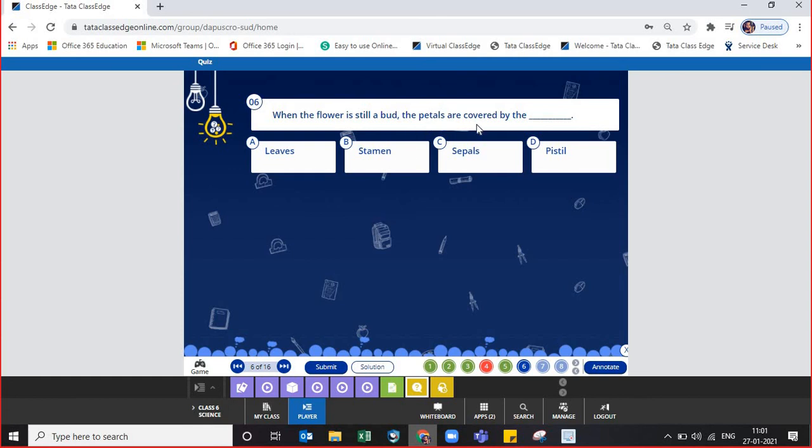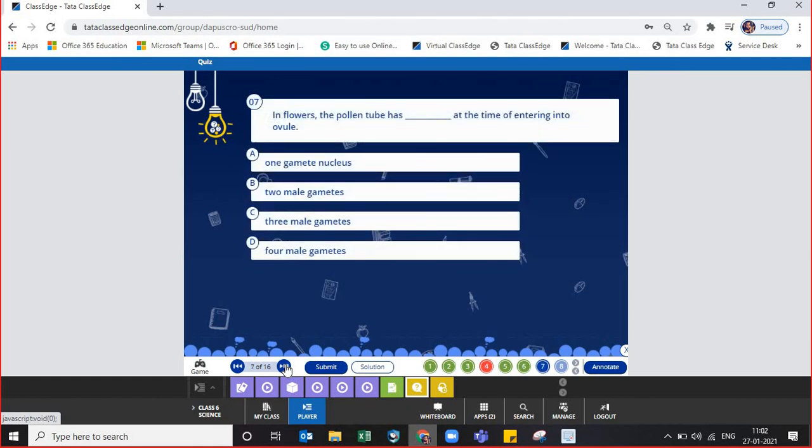So when the flower is still a bud, the petals are covered with which of these? Hurry up, say. Petals, sepals. Sepals. Yes, it is sepals. Okay, let's move to the 7th question.